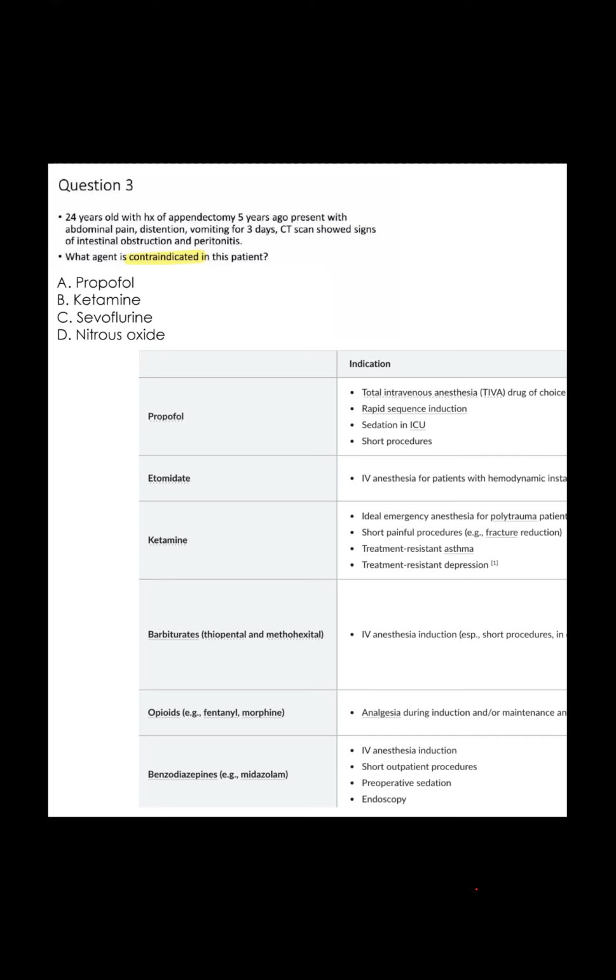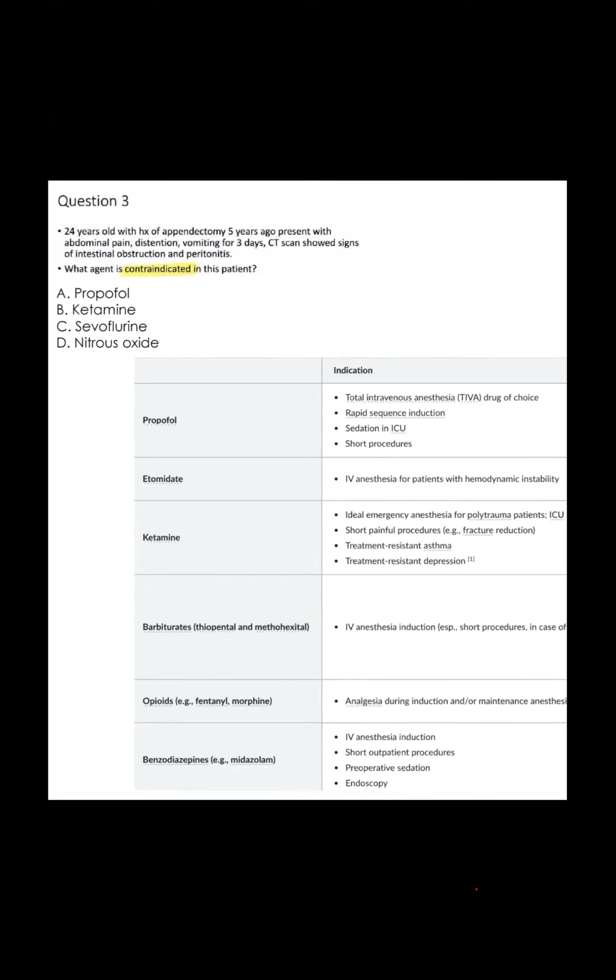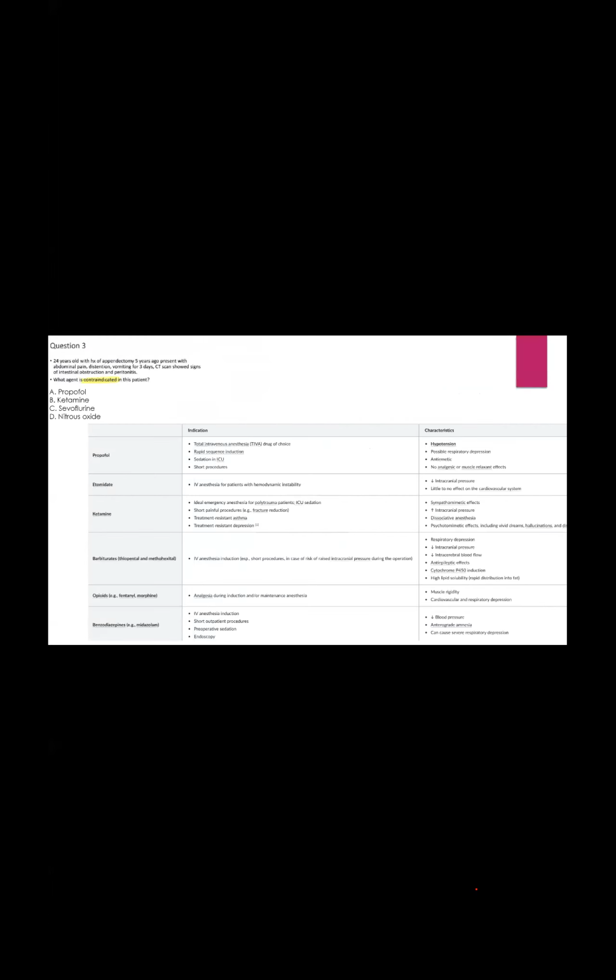Why? Ma'am, correct. I'm assuring you the answer is correct, but do you know why? First of all, you can say, ma'am, this may be the option. Abdominal pain, the patient had an appendectomy 5 years back, and now distension and vomiting for 3 days. Now CT showed there is an intestinal obstruction. So I can't give nitrous oxide. Okay? Yes, ma'am. Thank you, doctor.